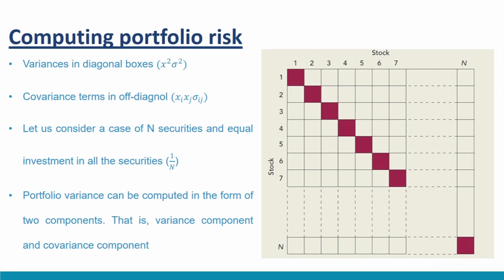On a more practical note, when we are adding securities to a portfolio, chances are that investments will not be extreme on either side, up or down. That is, one would invest amounts closer to the average, that is 1 upon n fraction of the proportion. Taking this assumption, that is a more realistic assumption, portfolio variance can be computed in the form of two components, that is variance component and covariance component.